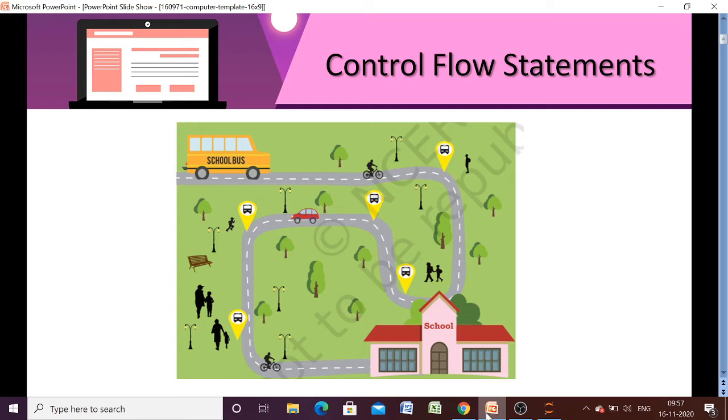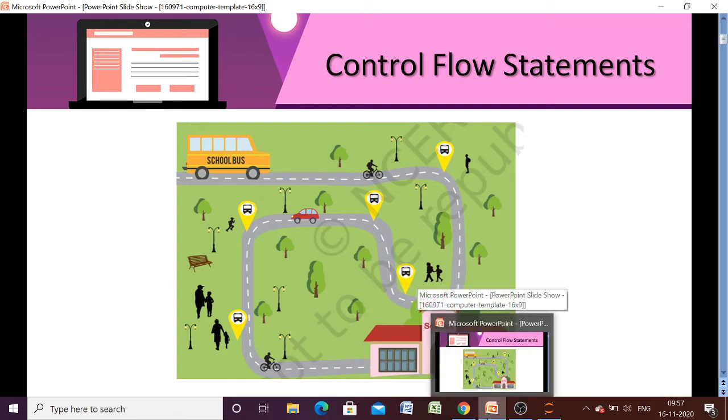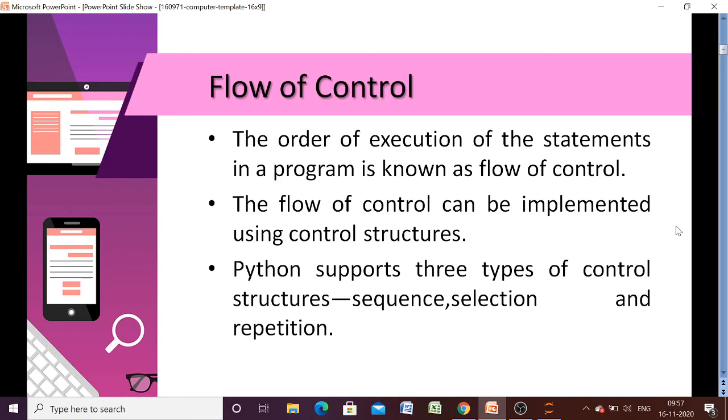Okay, so basically when we are talking about flow of control, it specifies the order of execution of the statements, and the order of execution of the statements in a particular program is known as flow of control. So we can specify flow of control in our program using various control structures. Python also provides some control structures, and those control structures are sequence, selection and repetition.